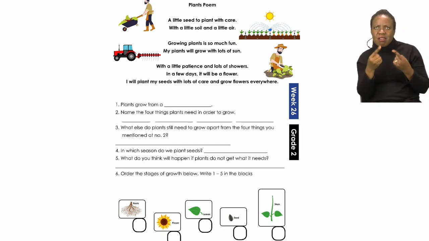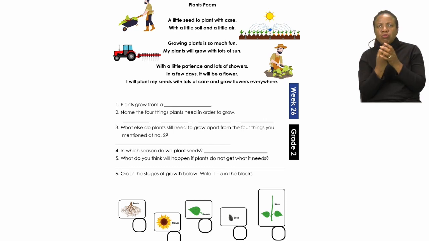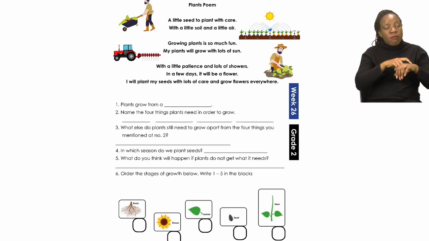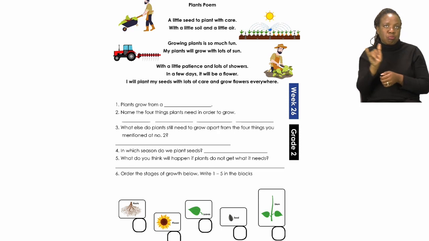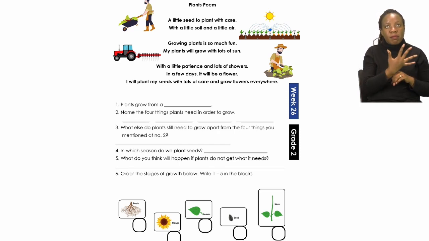Number 4. In which season do we plant seeds? Number 5. What do you think will happen if plants do not get what they need?